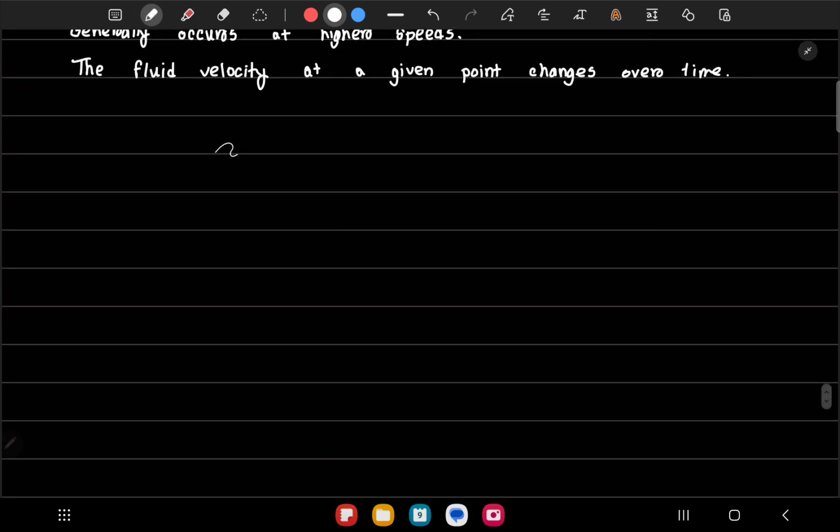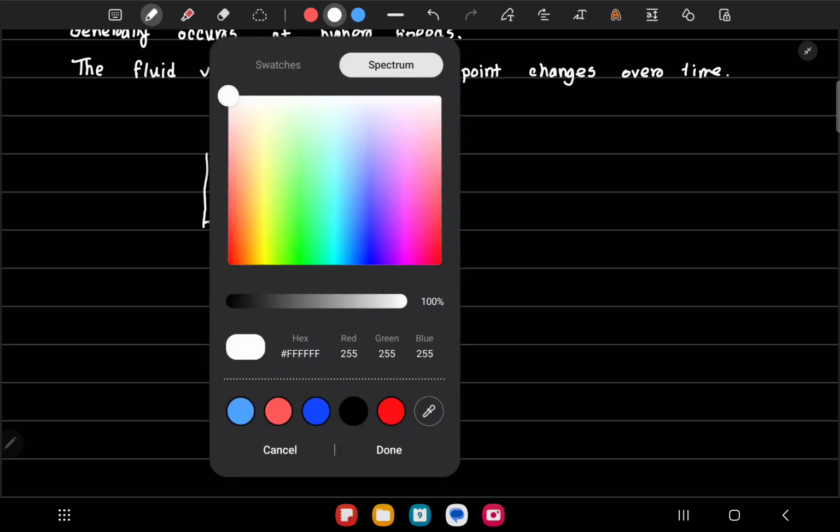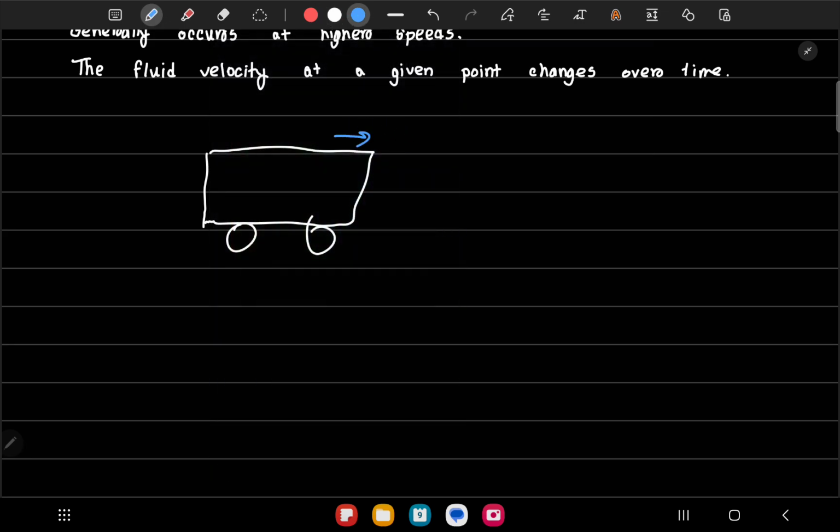For example, if I have a car that's shaped like a box, when it goes to the right, it hits the air particles, so the air particles move like this. When the air particles hit the car, if it's a box shape like this, the wind will instantaneously have to make a new turn.